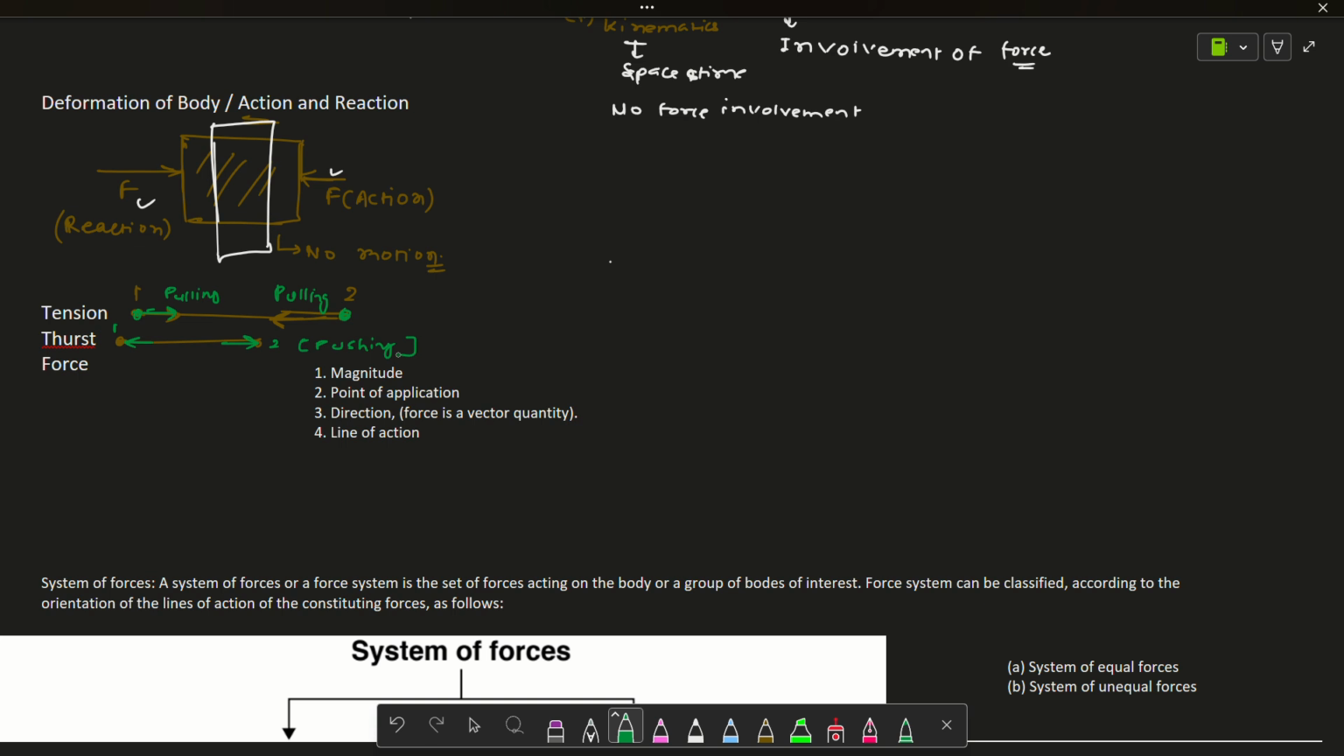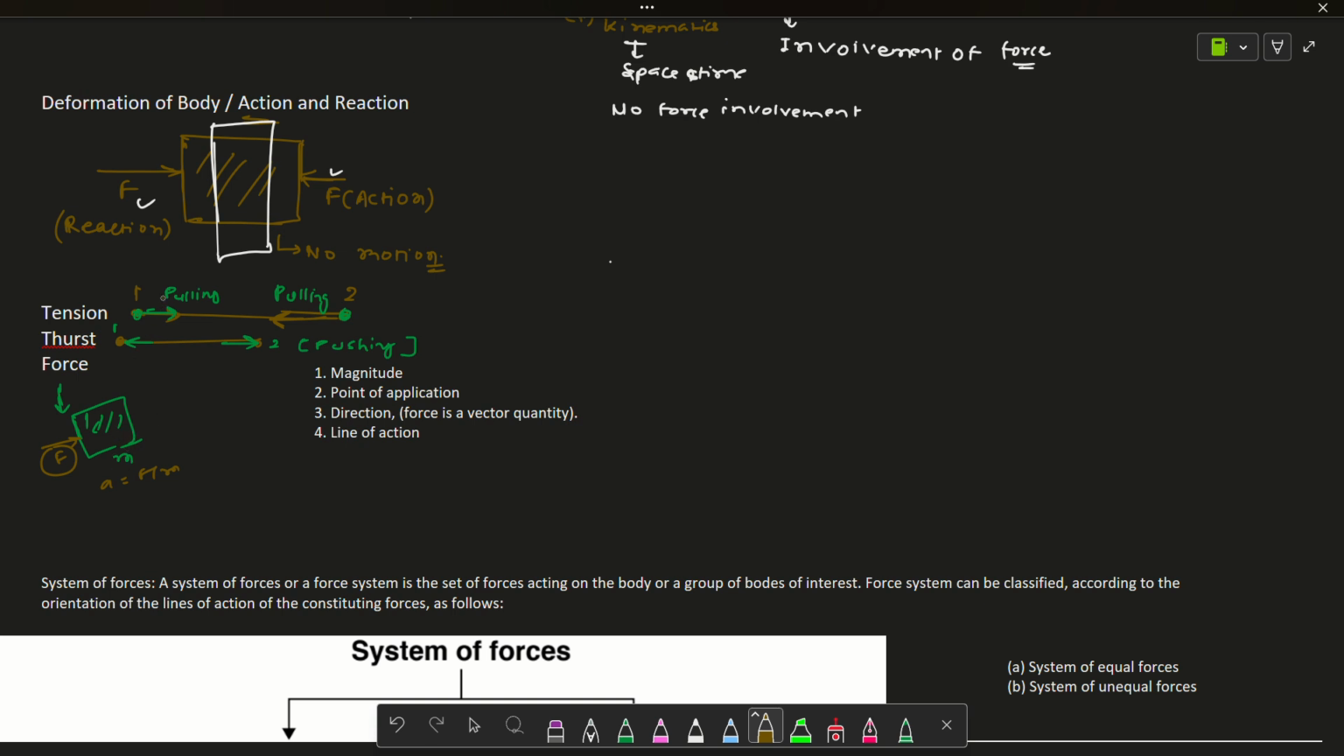So force may be defined as any action that tends to change the state of rest or uniform motion of a body on which it is applied. Force has the capability to change any body from rest to motion or motion to rest. Let's suppose a body of mass m is there, and if you apply a force here, it will get a motion with the acceleration of F by m. So the force has a tendency to move a static body with some acceleration.